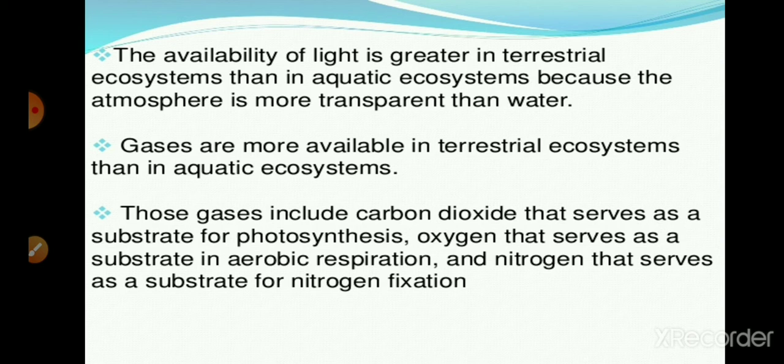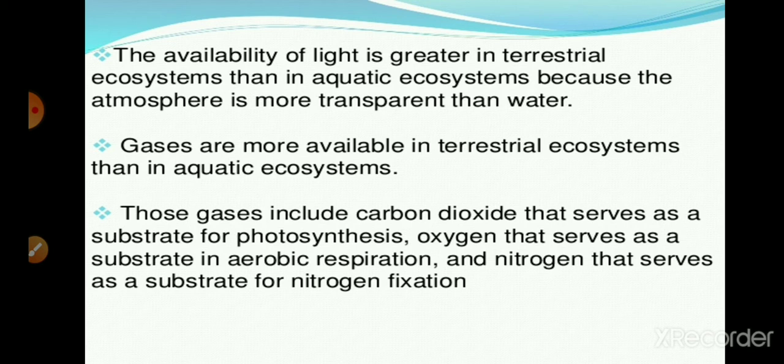And also, as I told you, the terrestrial environment is surrounded by the atmosphere, and the atmosphere consists of gases: 79% is nitrogen, 21% is oxygen, and other gases in minor quantities. All these gases are more available in the terrestrial ecosystem than in the aquatic ecosystem, because the presence of gases is lesser in the aquatic ecosystem because of the presence of water.